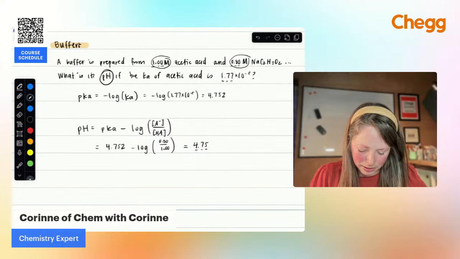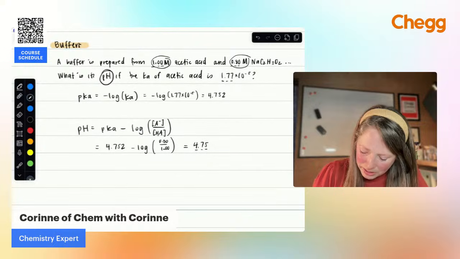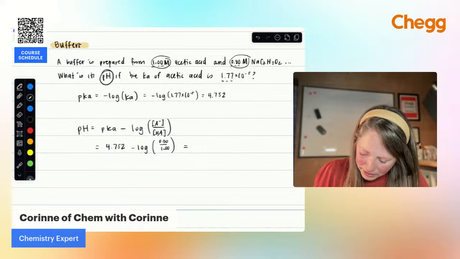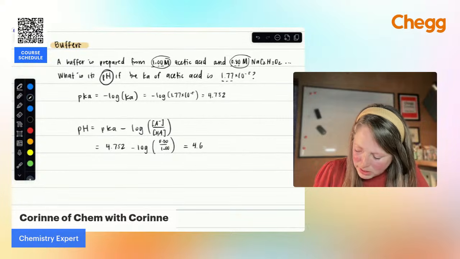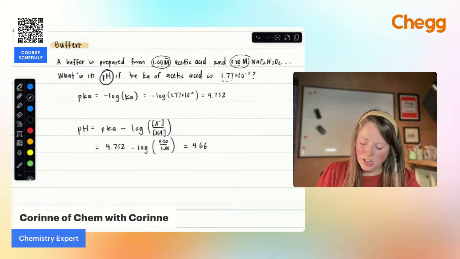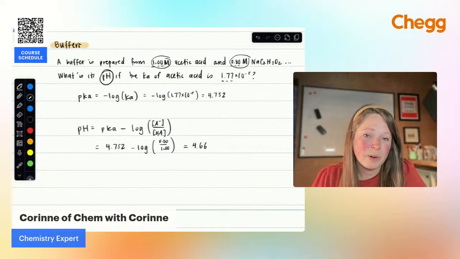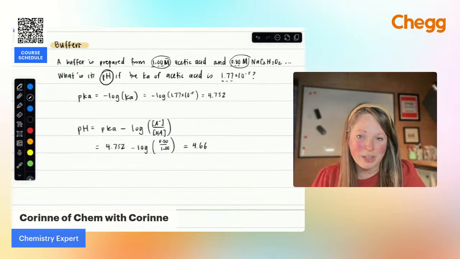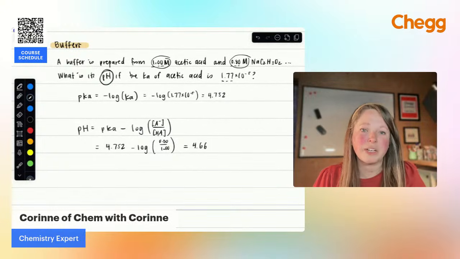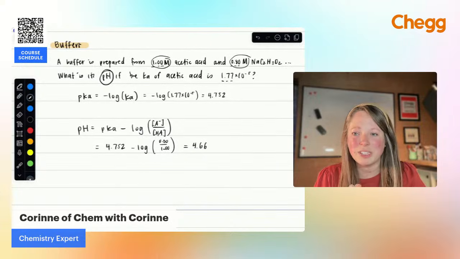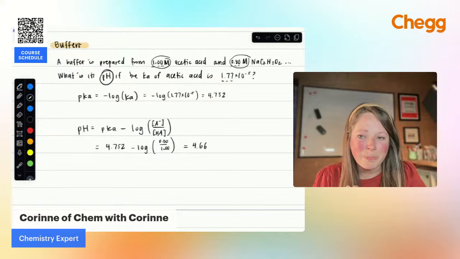So 4.752 minus our new log will now give us a value of 4.655. So we'd say that's 4.66 is our new pH. All right, so if our concentration of conjugate base is not as high, we're going to have a lower pH, right? Because we are not at that half equivalence point. We still have more of our weak acid in solution compared to our conjugate base. All right, so that was just a quick buffer problem.